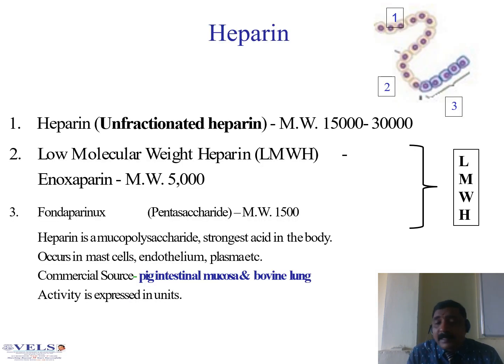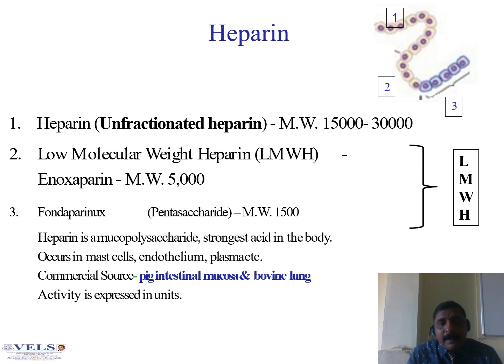The first category is heparin. Unfractionated heparin has a molecular weight of 5,000 to 30,000. The low molecular weight heparin, for example enoxaparin, has a molecular weight of 5,000. Another category is the pentasaccharide derivative, that is fondaparinux, with a molecular weight of 1,500. So these are the derivatives of heparin.